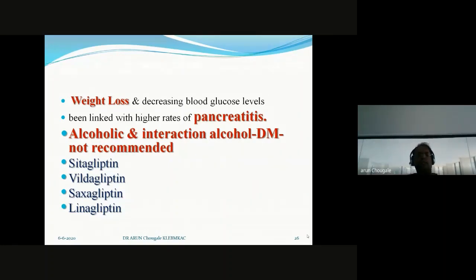So sitagliptin, vildagliptin, saxagliptin, and linagliptin. These are the gliptins available in the market, and we are concentrating on them. In practice, we consider gliptins an alternative to insulin. Keep it in mind. After permutation and combination of sensitizers and secretagogues, if the sugar is not under control, then we consider gliptins in our practice.